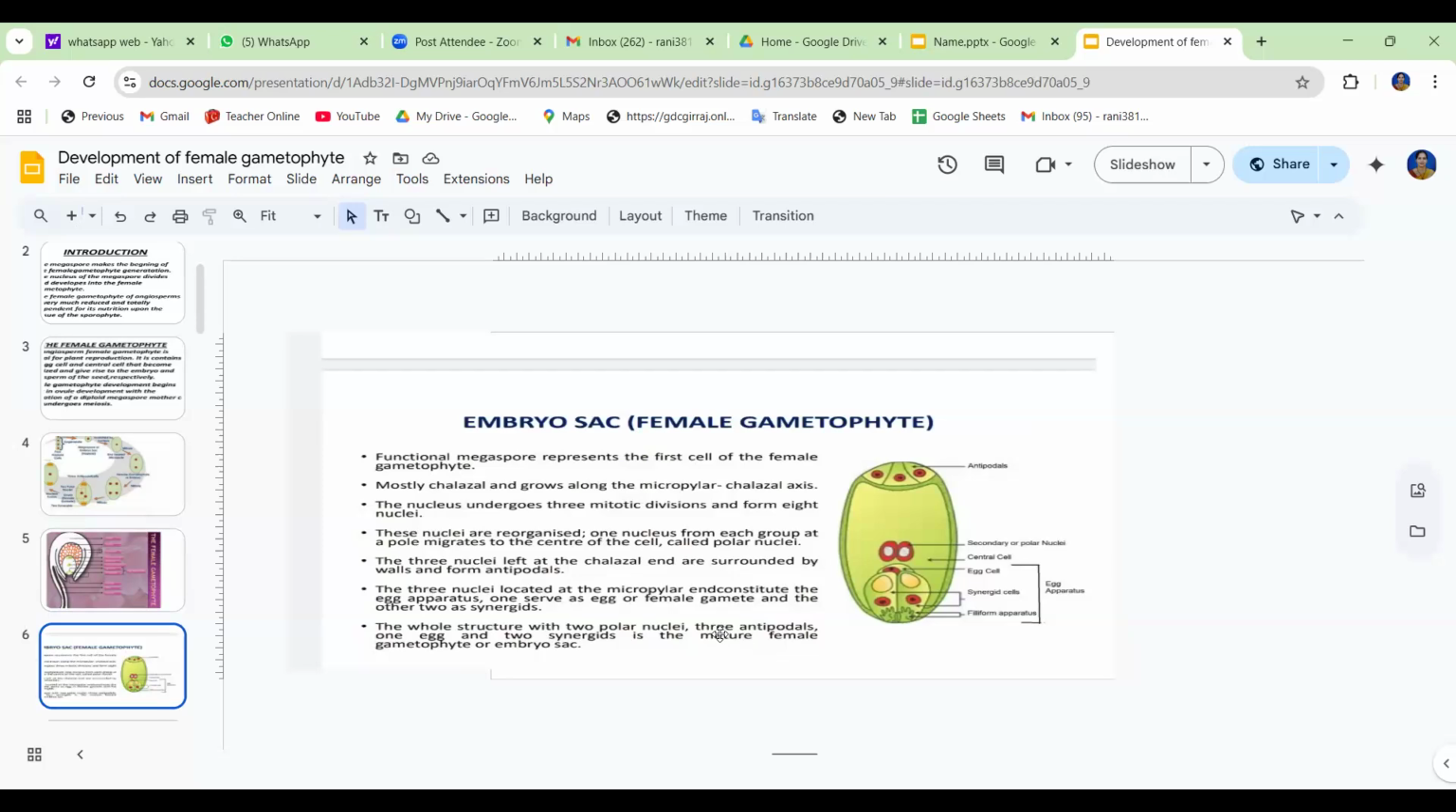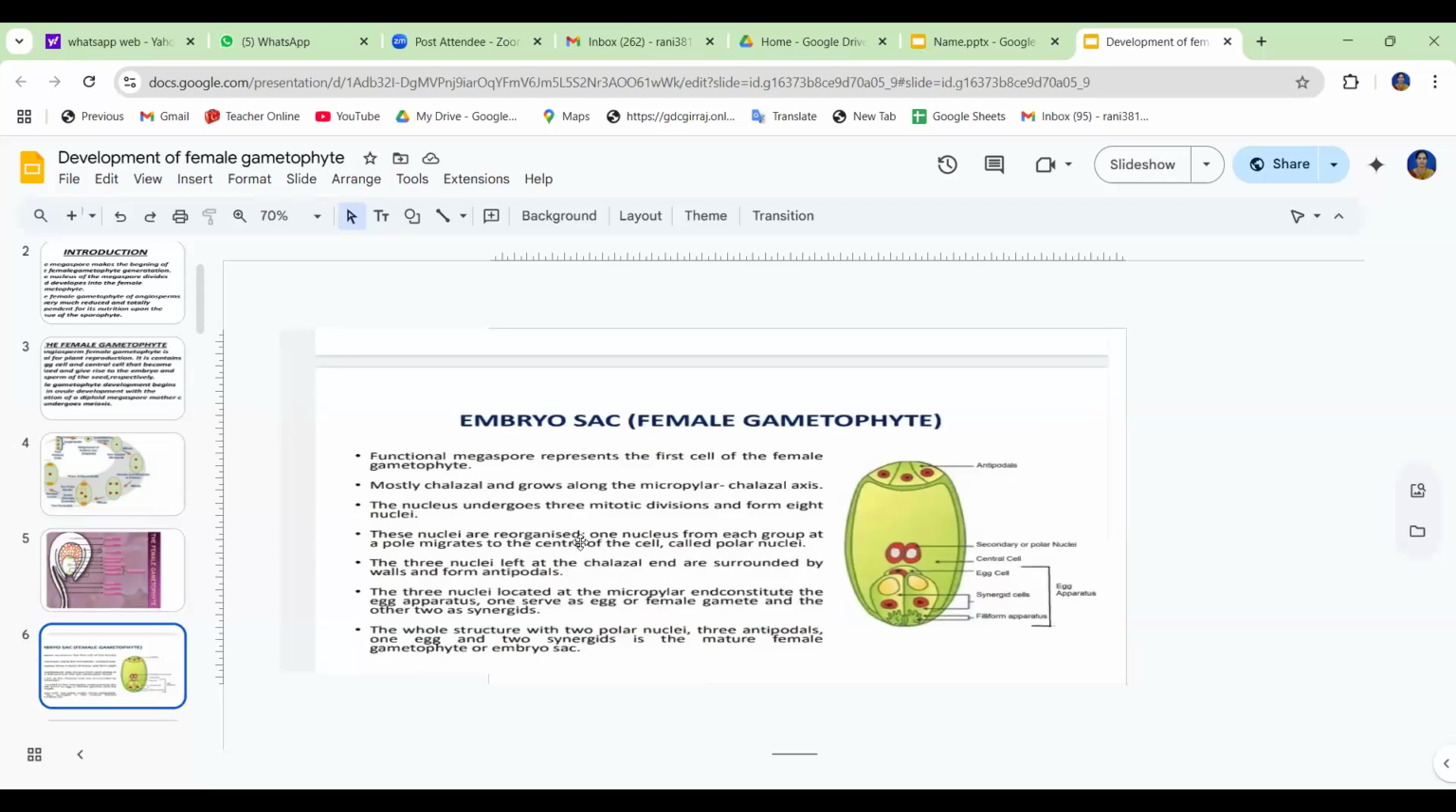So in this, the functional megaspore represents the first cell of the female gametophyte. Okay, yesterday we also discussed that it mostly grows along the micropylar-chalazal axis. The center cell can produce 4 cells. In some cases the chalazal cell is functional and the remaining cells degenerate, and on the other side the micropylar cell is functional and the remaining degenerate.